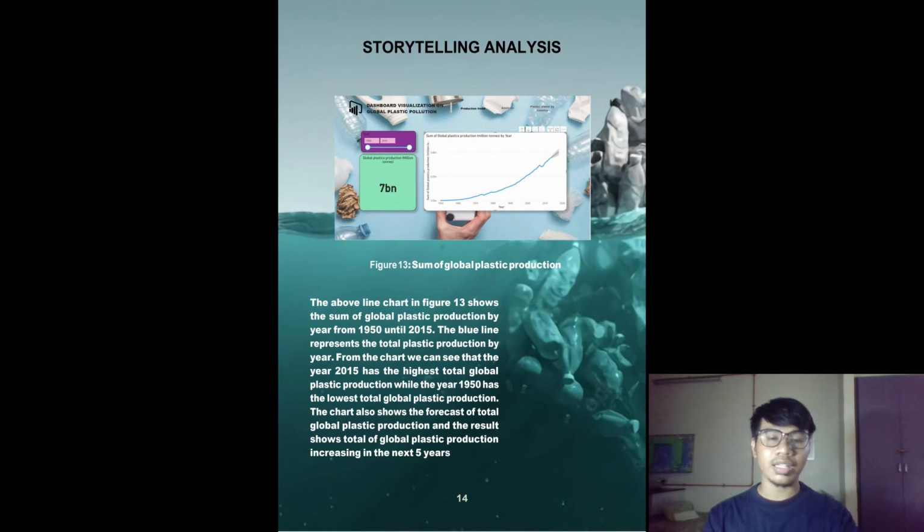The line chart shows the sum of global plastic production by year from 1950 until 2015. The blue line represents the total plastic production by year. From the chart, we can see that the year 2015 has the highest total global plastic production, while the year 1950 has the lowest total global plastic production.